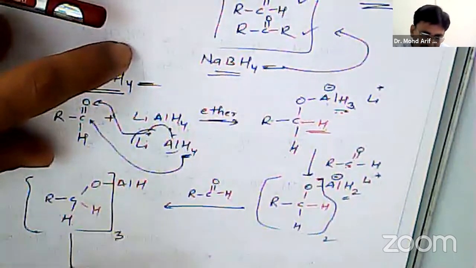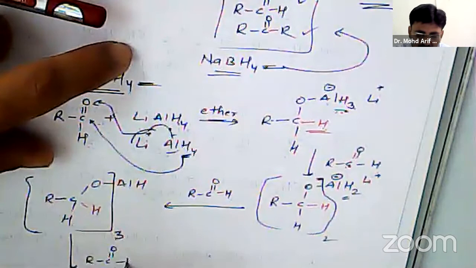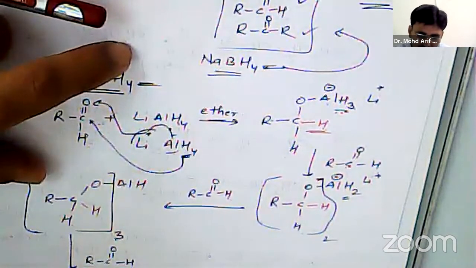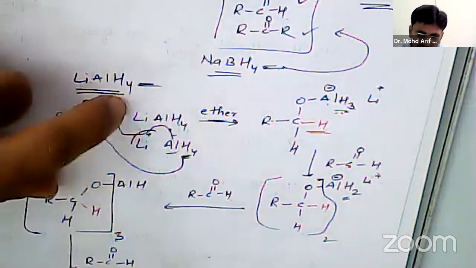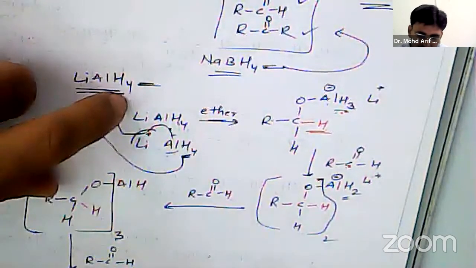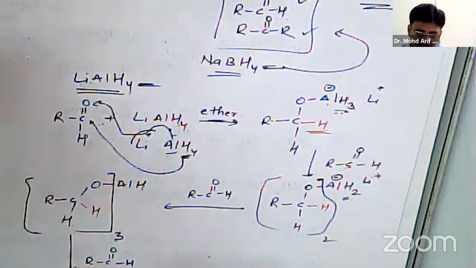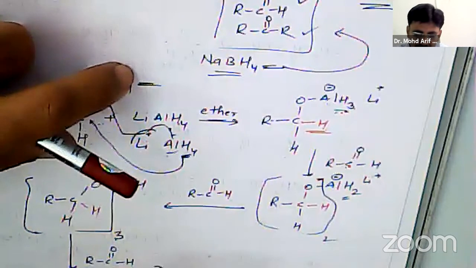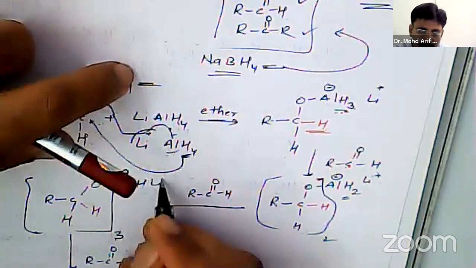Then it will react with the fourth molecule, converting it into a complex Al negative, and here Li positive.